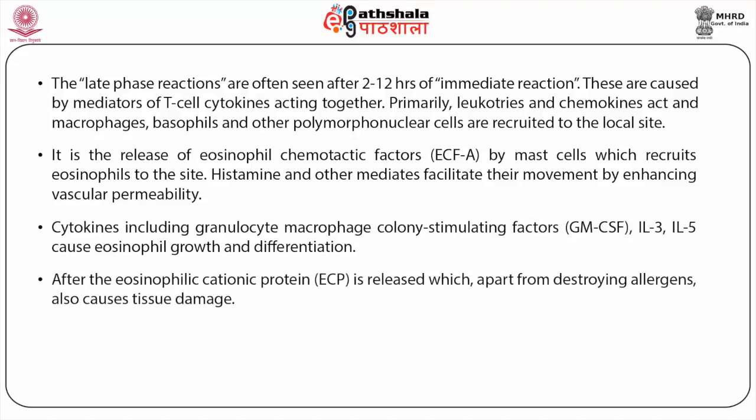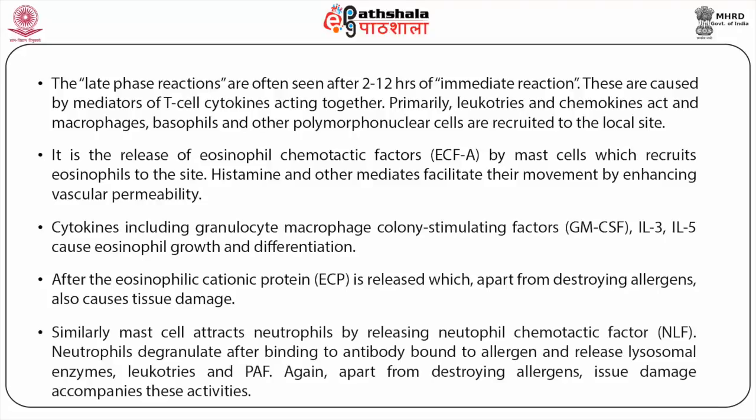Then eosinophilic cationic protein is released, which, apart from destroying allergens, also causes tissue damage. Similarly, mast cells attract neutrophils by releasing neutrophil chemotactic factor. Neutrophils degranulate after binding to antibody bound to allergen and release lysosomal enzymes, leukotrienes and PAF. Again, apart from destroying allergens, tissue damage accompanies these activities.